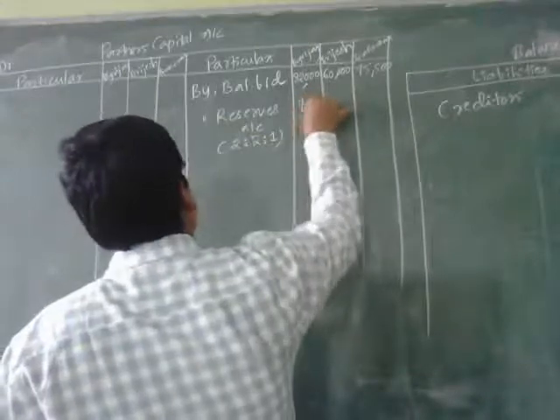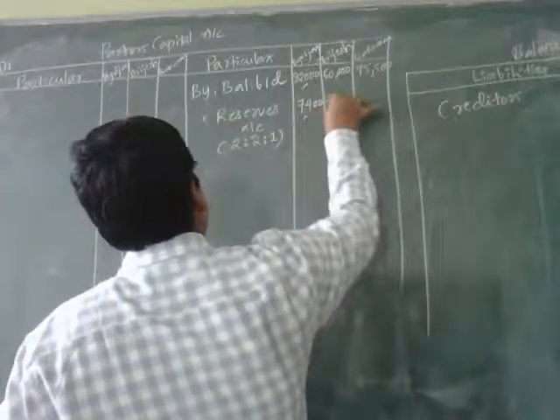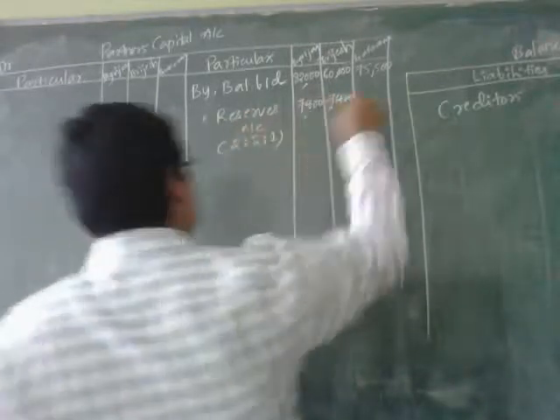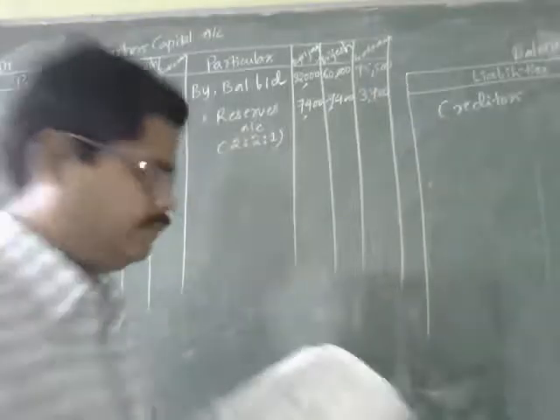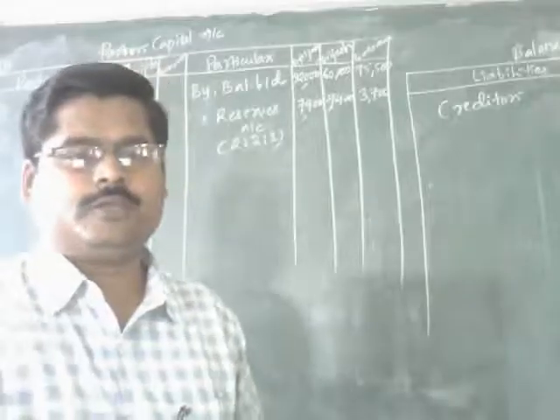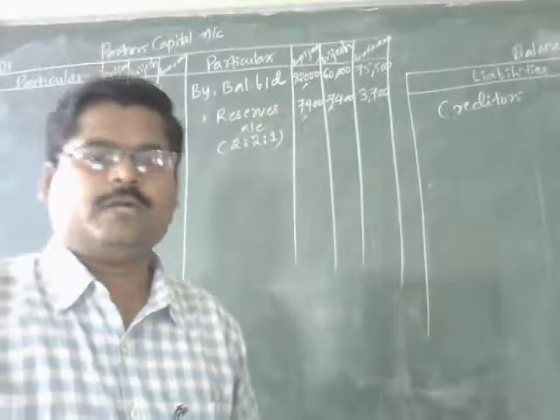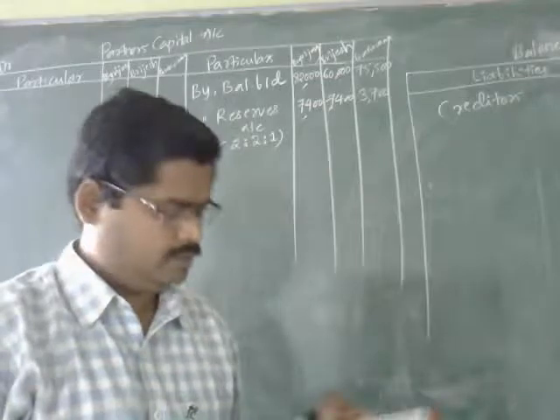That is why 7,400, 7,400 and 3,700. This is how we have distributed the reserves amounted to rupees 18,500.